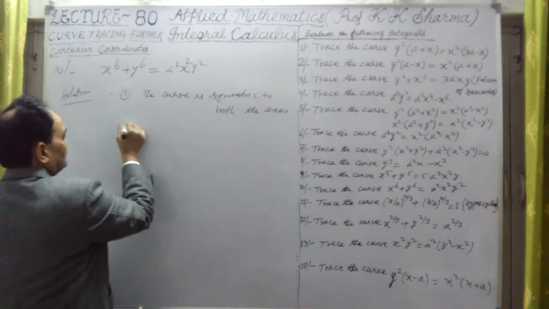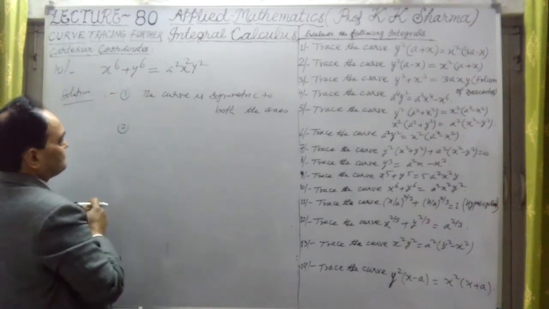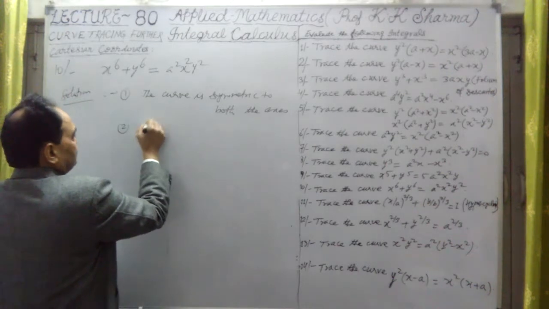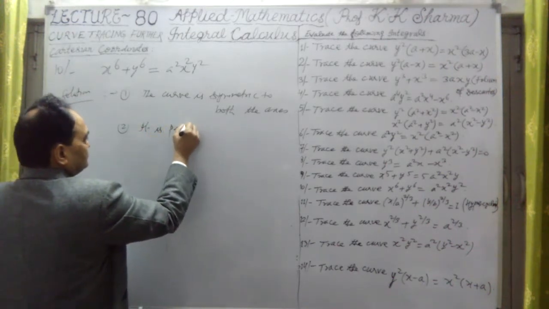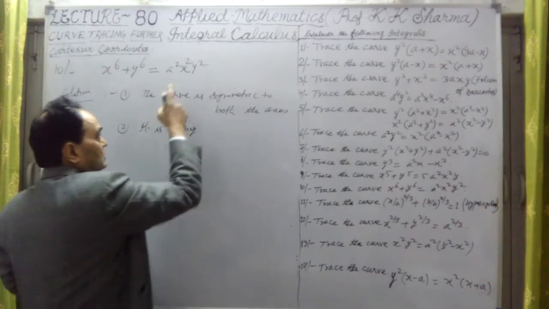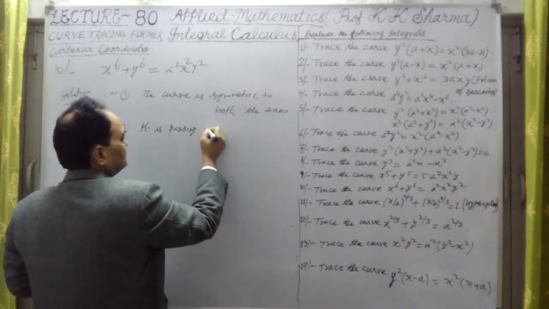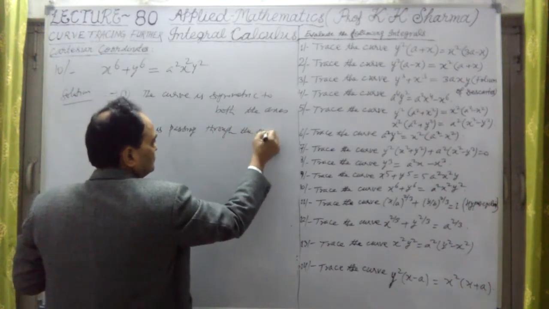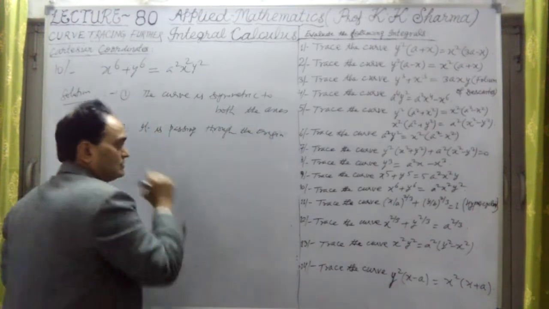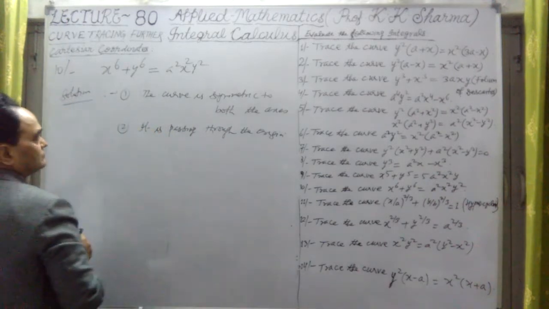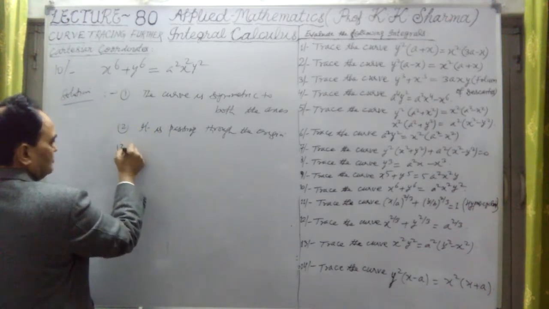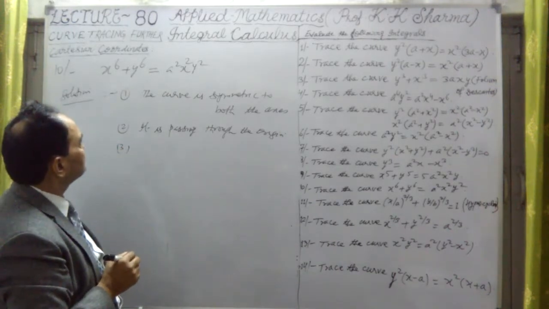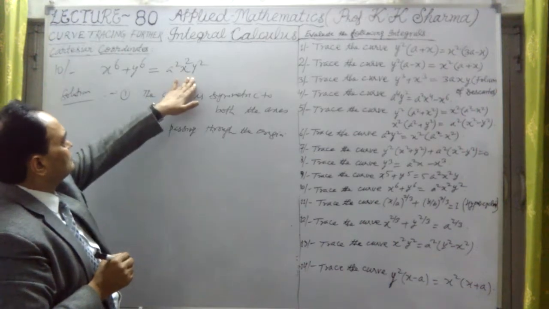Second point, let us talk about the origin. It is passing through the origin, or the origin is lying on this curve. No asymptotes are there, because I just talked about the third point. If I put y equal to 0, the x value is not a point here.